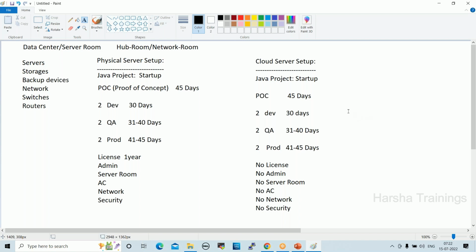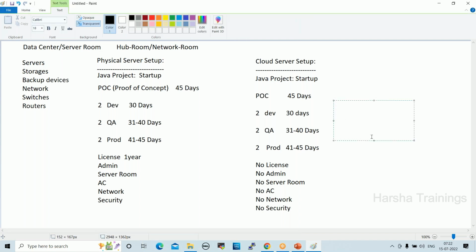Otherwise, for example, $100 will be wasted, I'm saying, okay. In a physical environment, $500 will be wasted, right? So here cost is saved. One third of the cost will be saved when we use cloud servers.